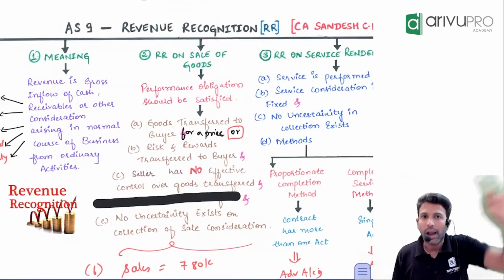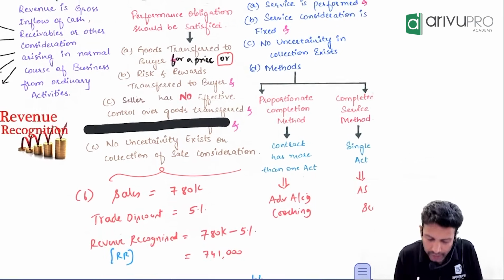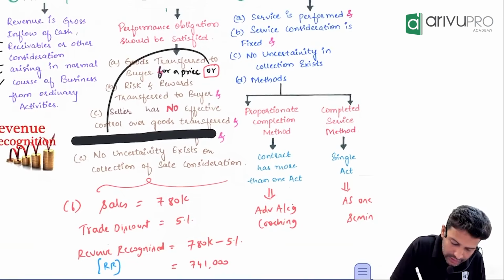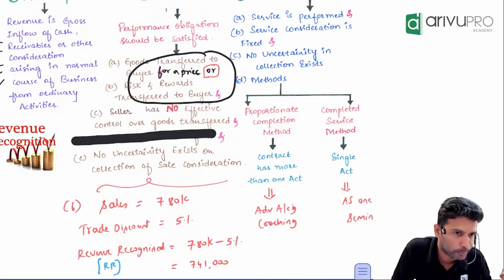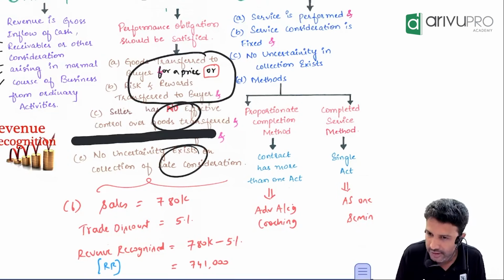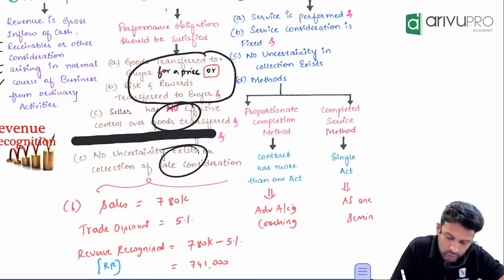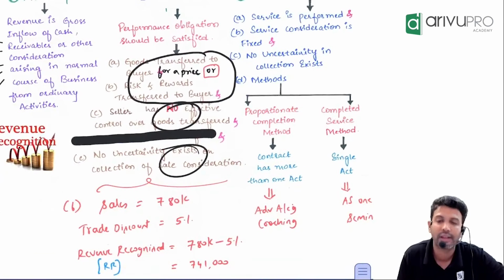That is 1. And the seller has no effective control over the goods and there is no uncertainty in collecting the money. So if all these are satisfied, this is one condition, okay? This 1 or 2. And this is an and condition, meaning this and this have to be compulsorily satisfied. Among 1 and 2, one of the things should be satisfied. So when these are satisfied, we say the performance obligation is satisfied and you can go ahead and book the revenue.